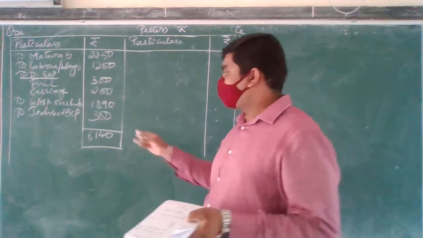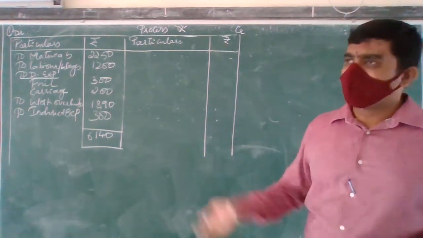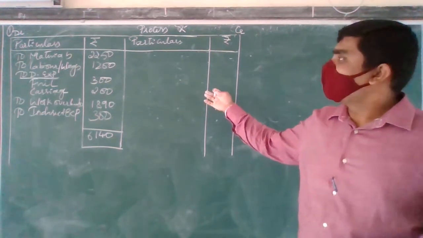Okay, so 6,140. What are you going to treat it as? I don't have anything here on this credit side. Neither abnormal loss nor normal loss is here.